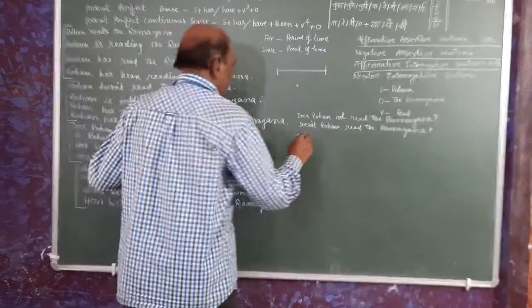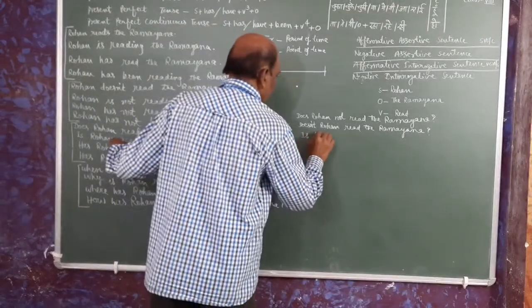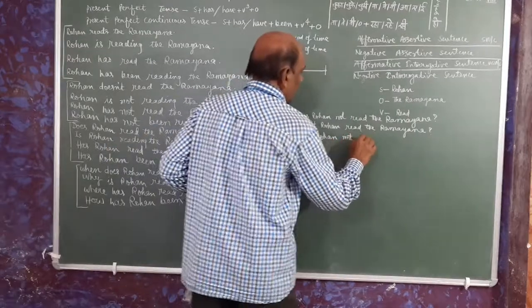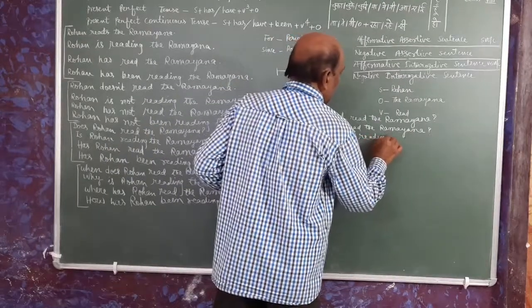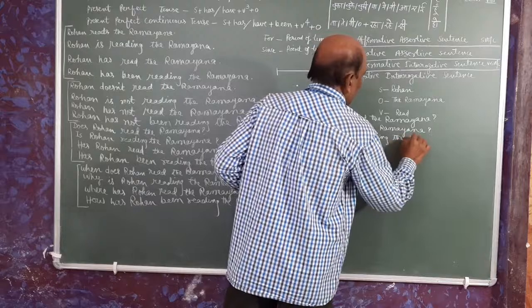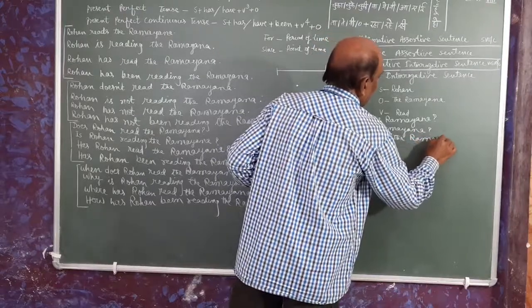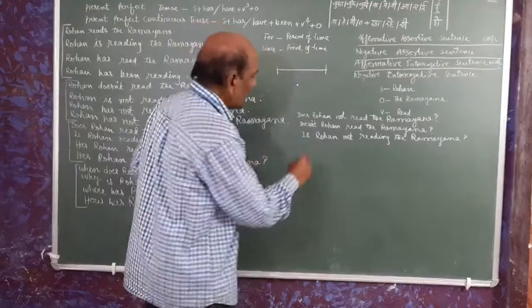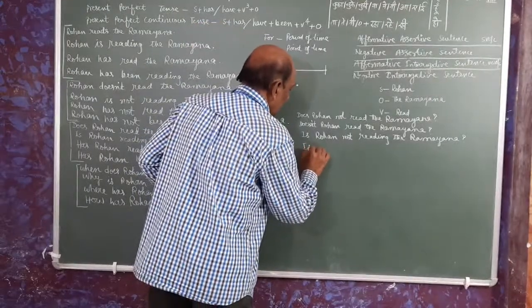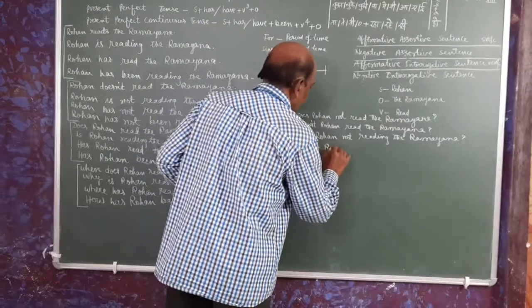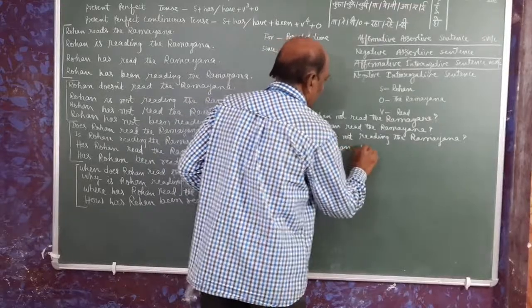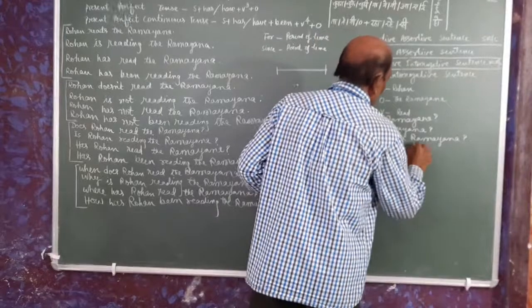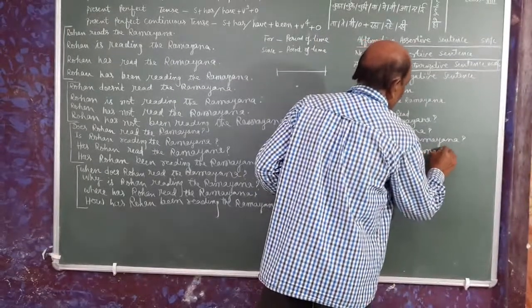And here, is Rohan not reading the Ramayana? We can put not here also. Isn't Rohan reading the Ramayana?